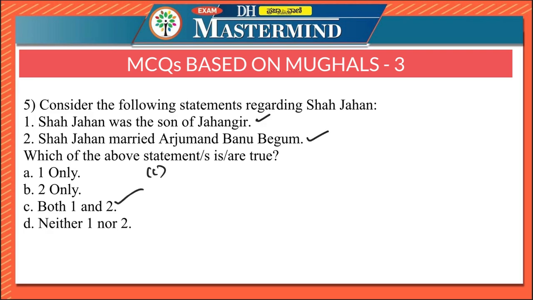Shah Jahan was the son of Jahangir. And this Shah Jahan married Asaf Khan's daughter, Arjumand Banu Begum. This Arjumand Banu Begum later came to be known as Mumtaz, and the Taj Mahal has been constructed as a dedication to Mumtaz. Shah Jahan was the third son of Jahangir.